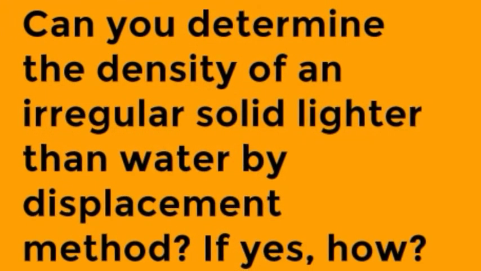Now here in the second part you have to determine the density of an irregular solid which is lighter than water using displacement method. This answer is also on page number 22 after activity 3. Here you have to measure the density of an irregular solid lighter than water, for example cork. So first you have to measure the mass M of the cork by using a physical balance.